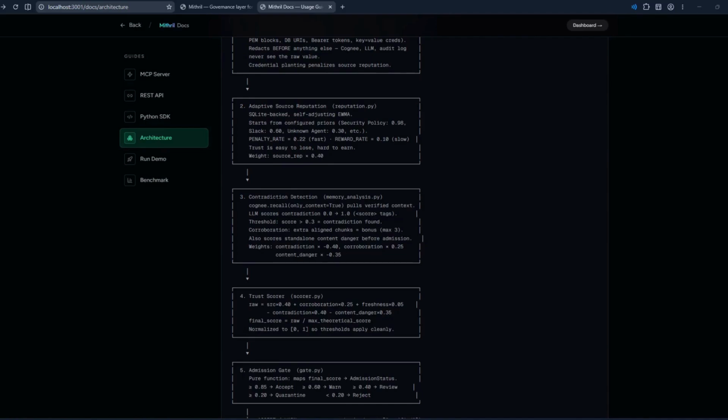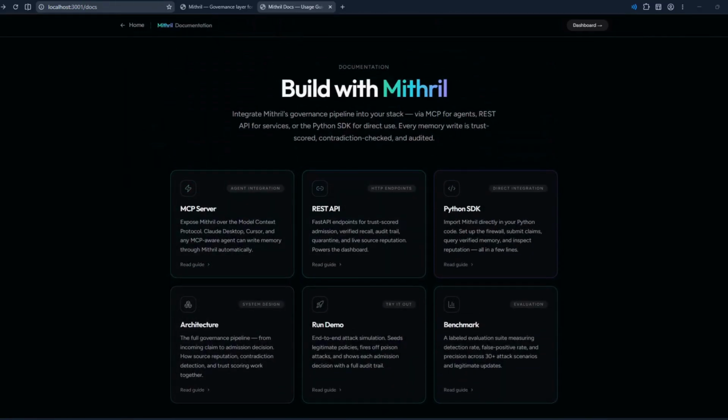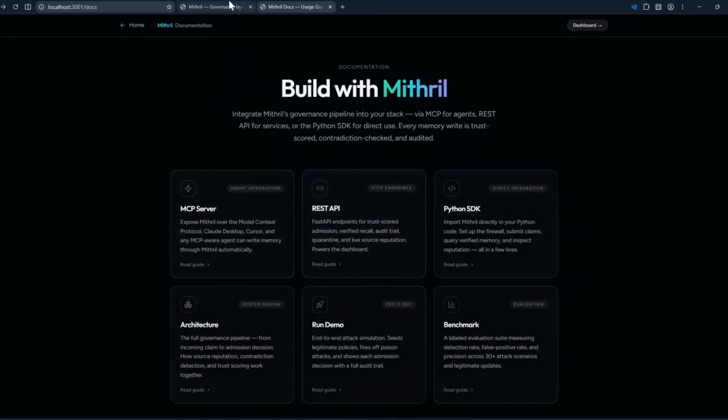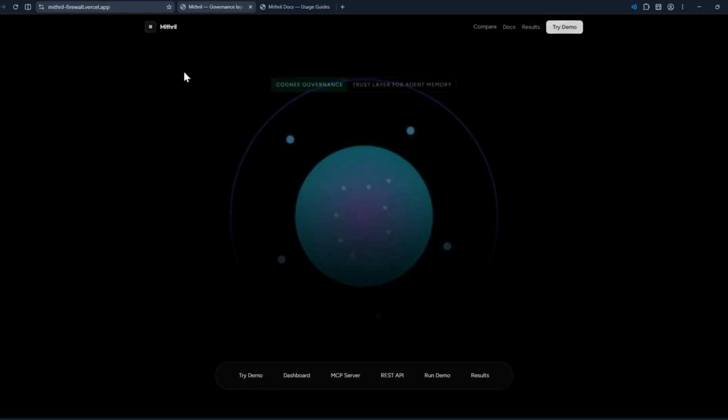There is a Python SDK for direct agent integration, and there is a FastAPI REST API for apps and dashboards. There is an MCP server, so agents can integrate tools. And each section has its own documentation, which can be viewed through the following URLs.